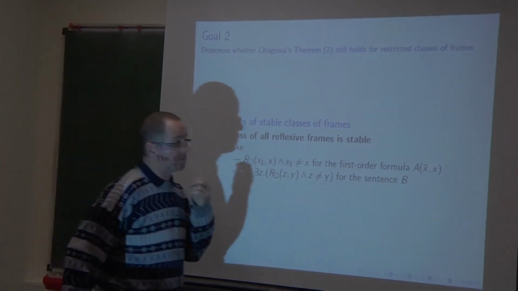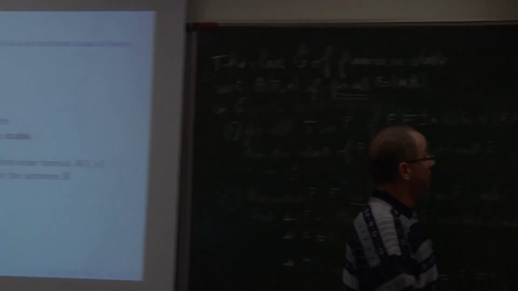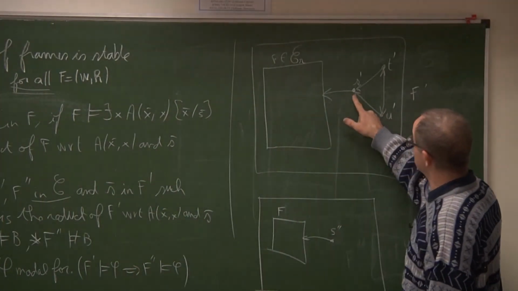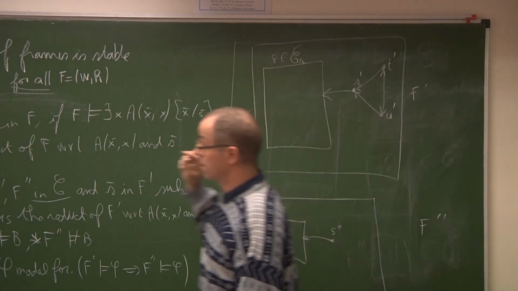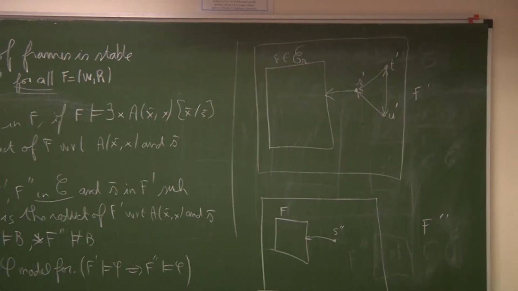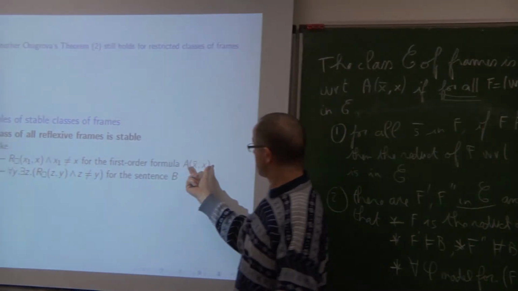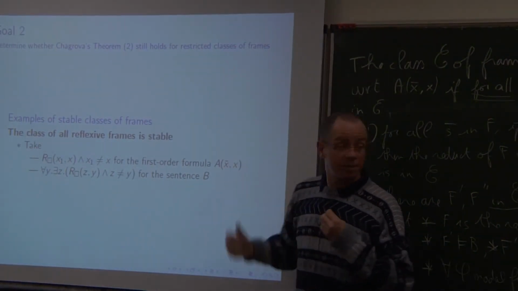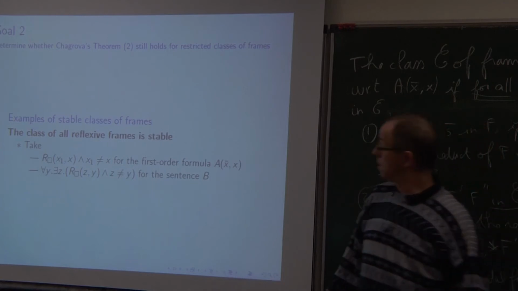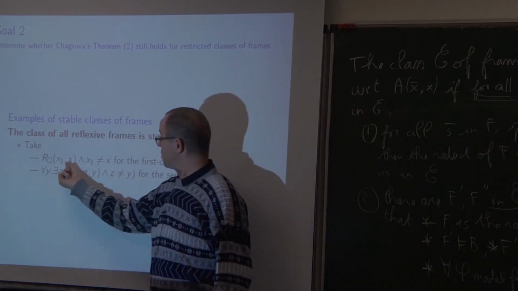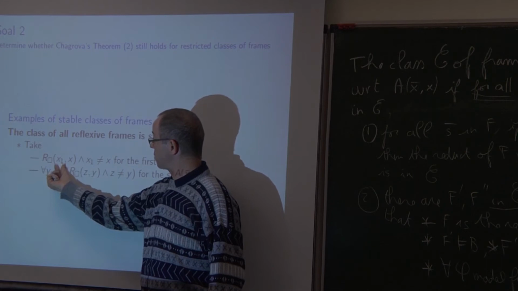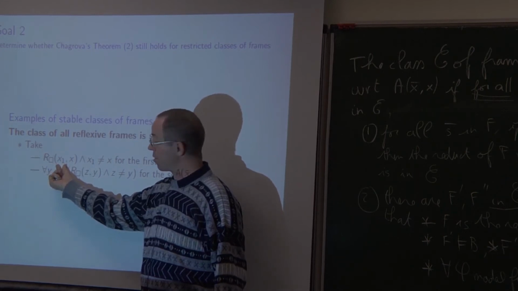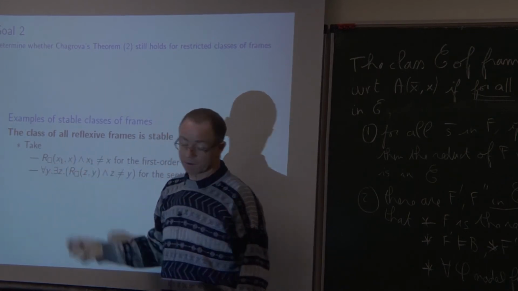So is F the reduct of F prime with respect to S prime? What is the formula here saying? This formula says that if we interpret x1 by S prime, we should keep all points x which are accessible from x1, that is to say S prime, but which are different from it.